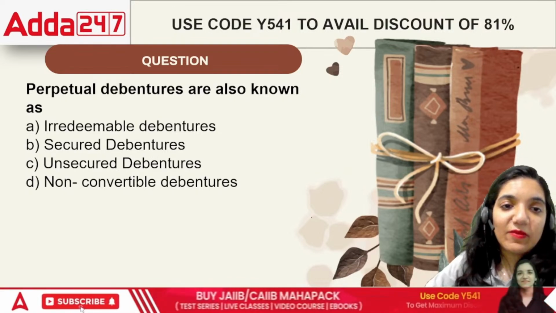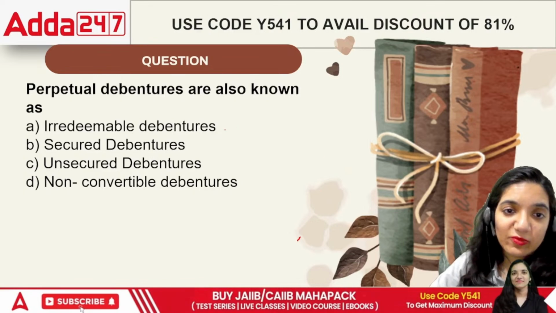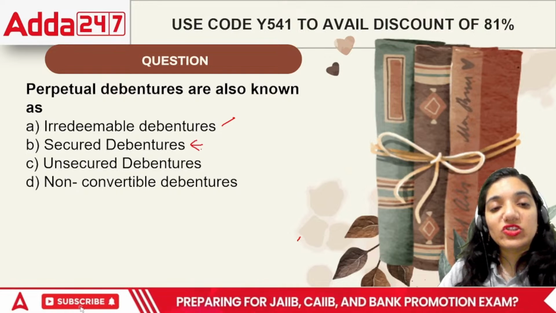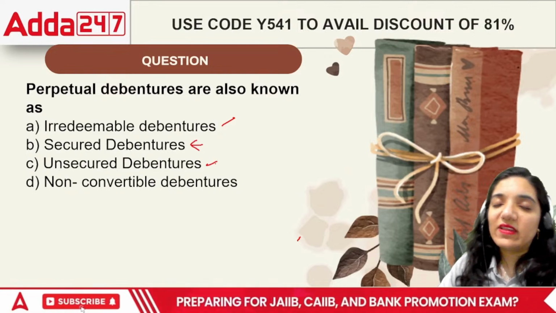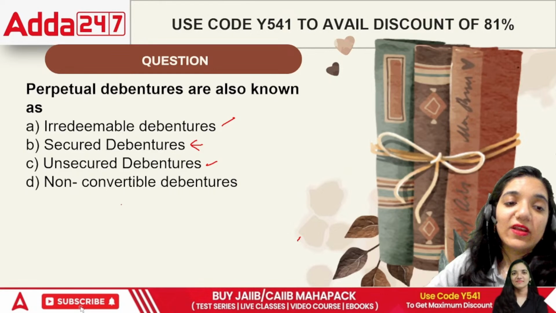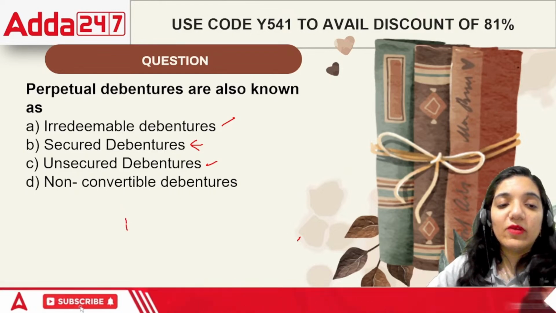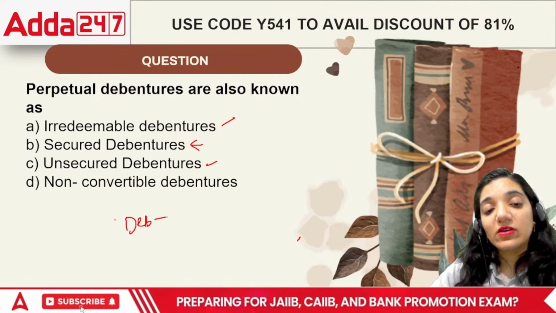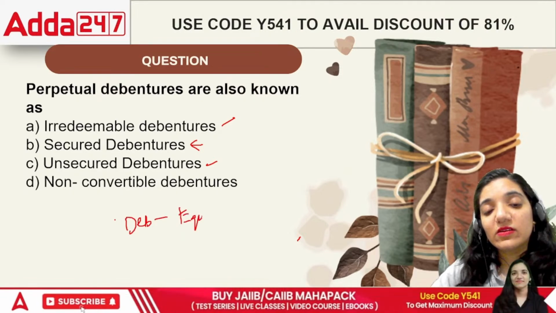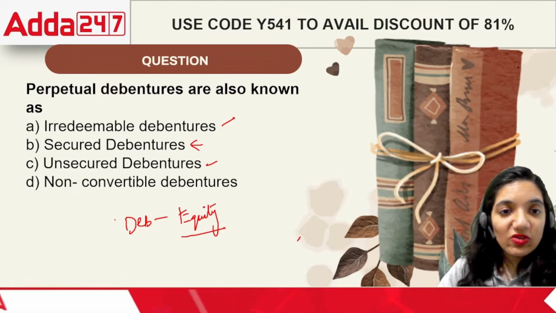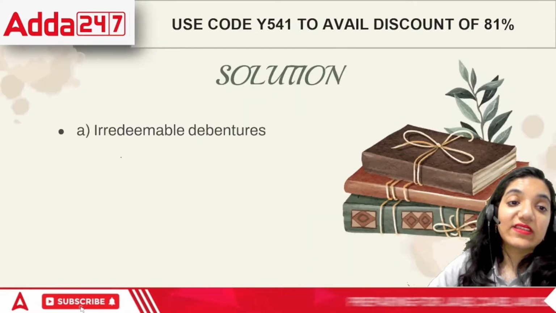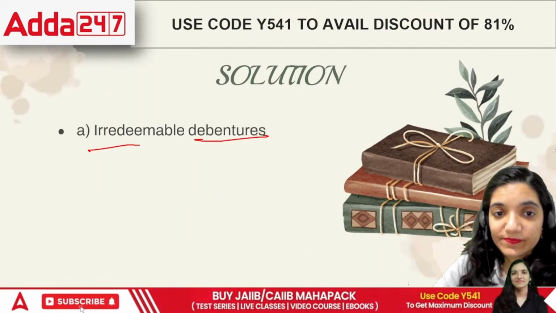So the different kinds of debentures are: irredeemable, which are not supposed to be paid off till the end of the life of the company; secured, which is given with security; unsecured, when there is no security involved; and non-convertible, which cannot be converted from debenture towards equity or preference. That is called non-convertible debentures. So in this case, the correct answer is irredeemable debentures.